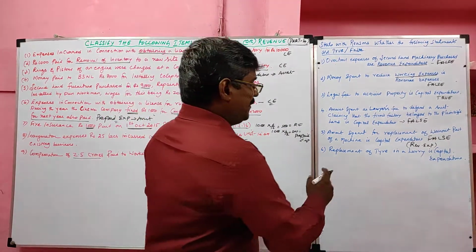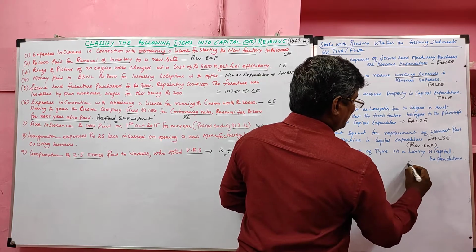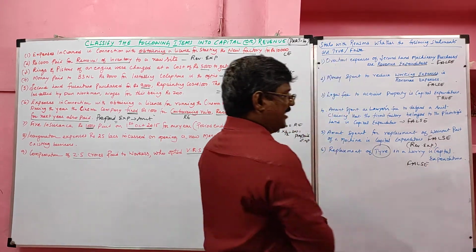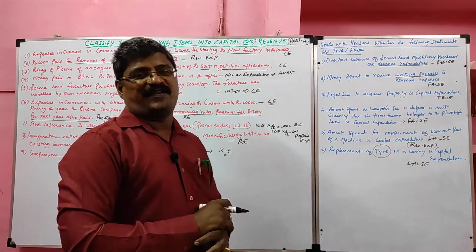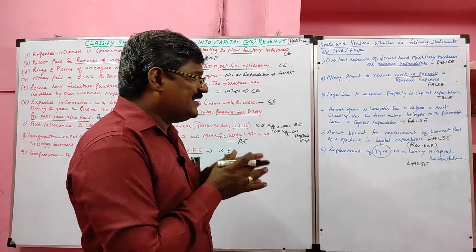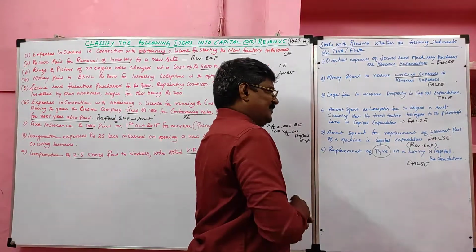Next, the replacement of a tire in a lorry is a capital expenditure. The statement is false because the replacement of a tire will not increase our profit earning capacity. Understood? It is incurred to operate the lorry, so we can consider it as revenue expense.